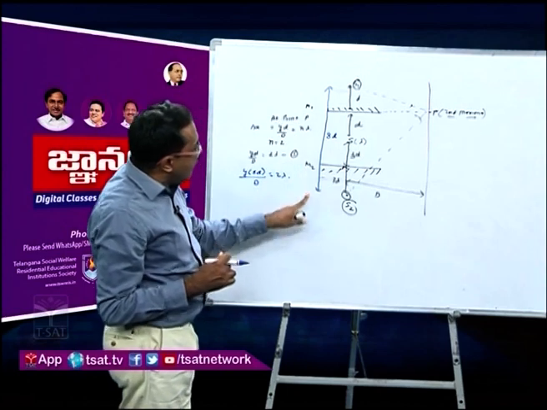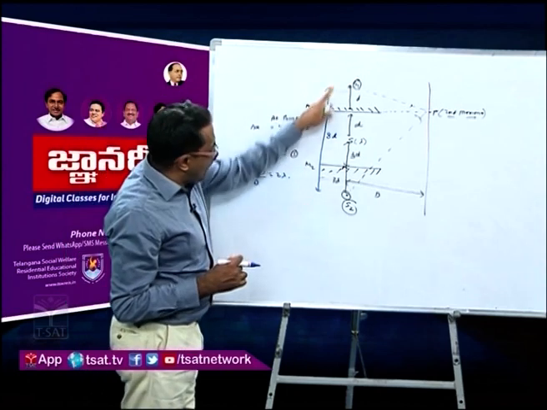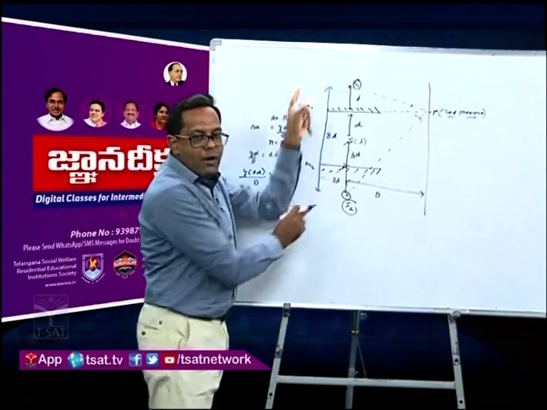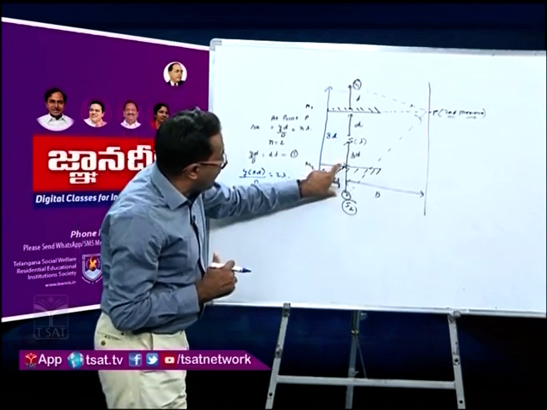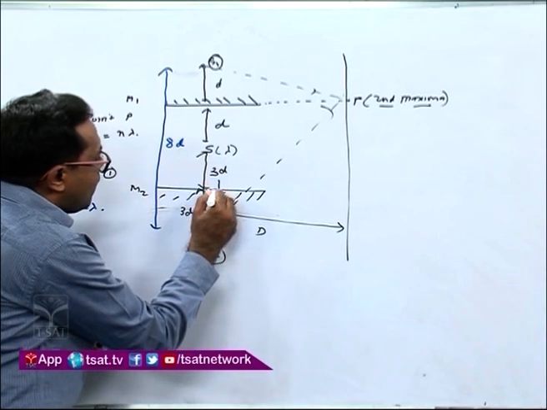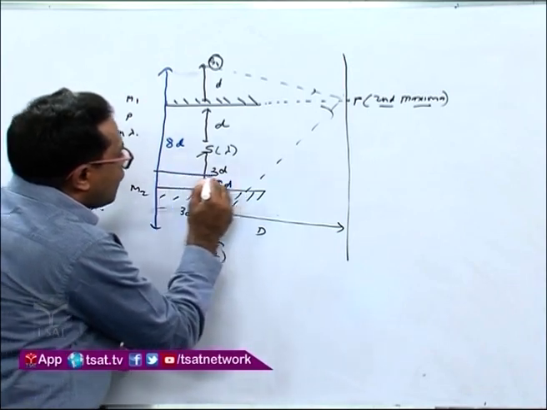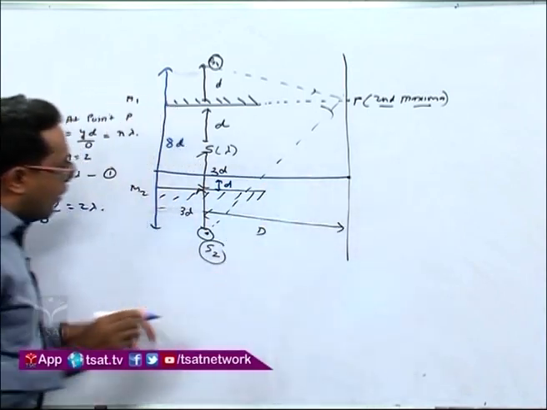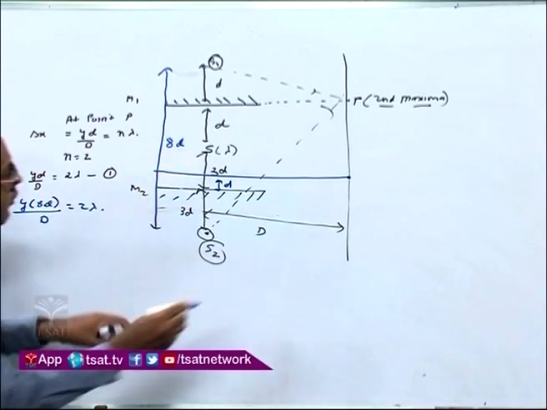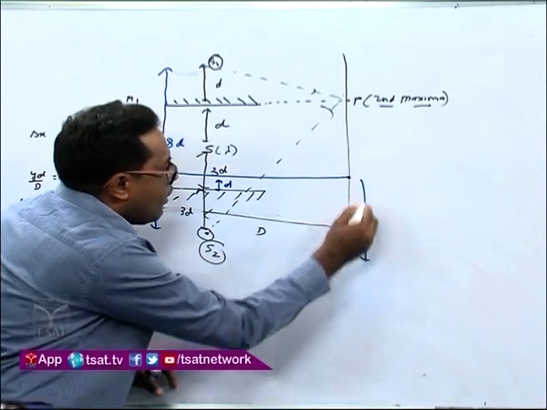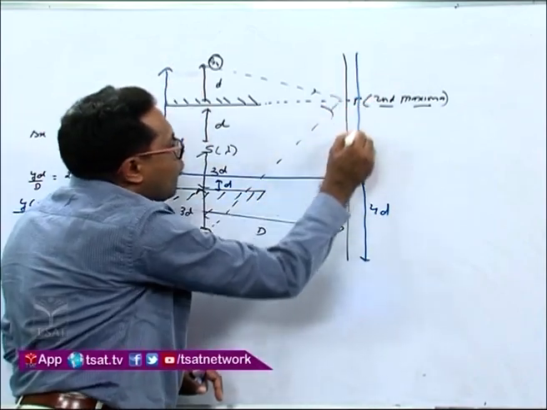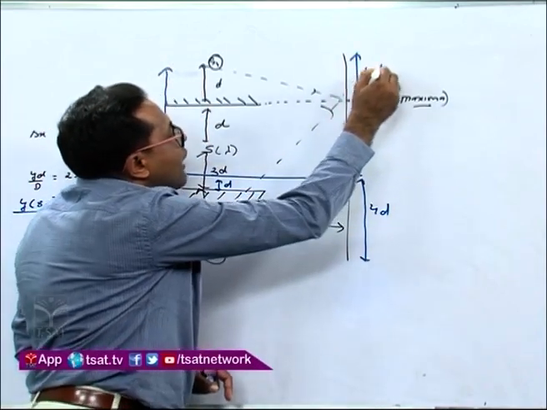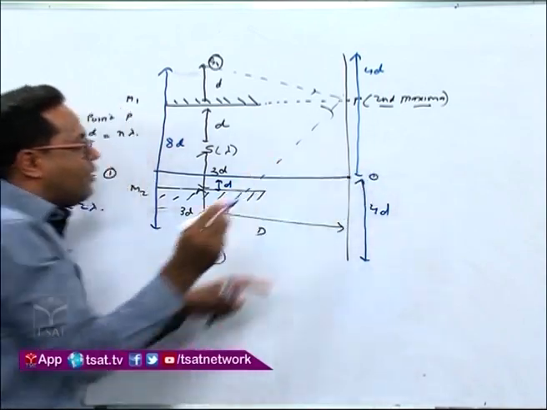S1 and S2 are separated by a distance of 8d. So what is the center of this? That is 4d. So this is 3d, this is d, and this is the axis. So this will become 4d. If this is 4d, then from S1 to this distance is also 4d. It means now this will act as the center of the screen.